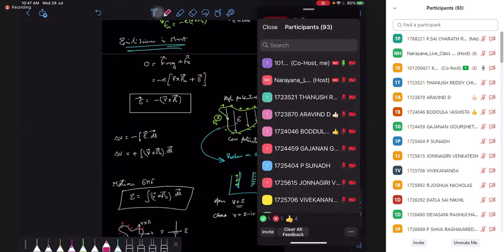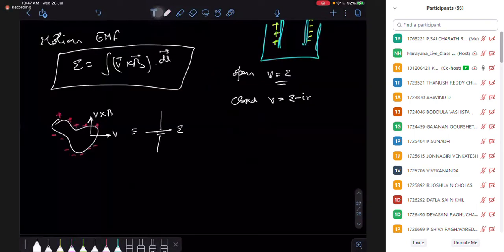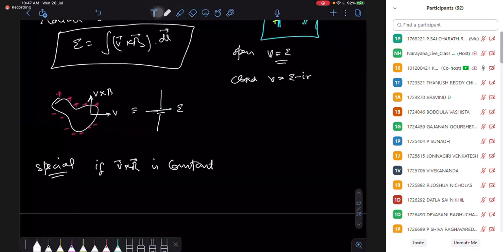Okay. One special case you can notice here. Special situation: in 90% of the problems, your magnetic field is constant. If V cross B is going to be constant, I can say my EMF is V cross B, and dl is only inside the integral.